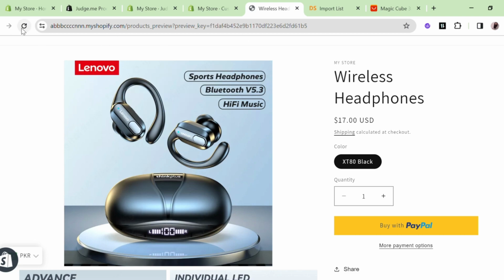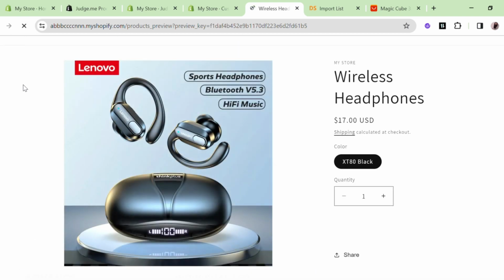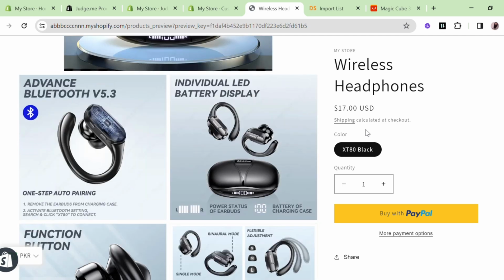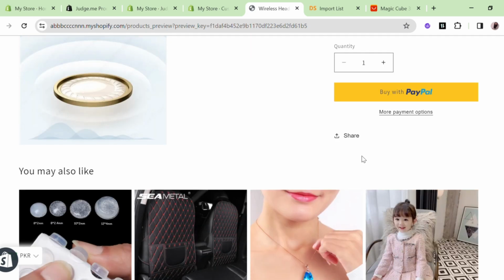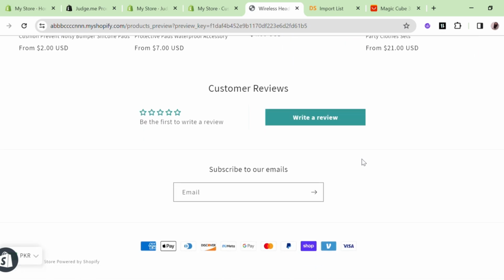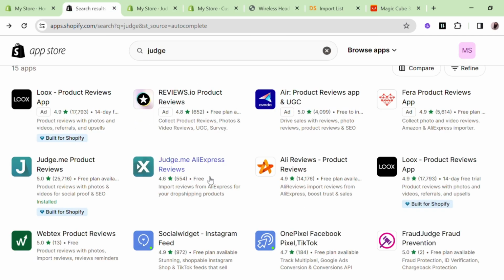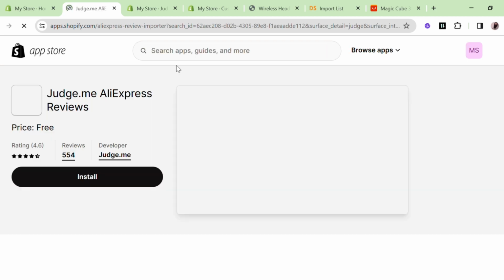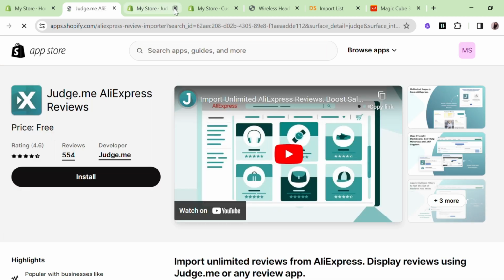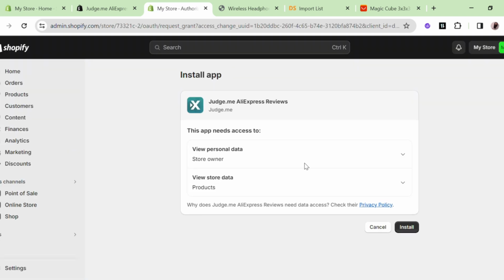Go to the product page and refresh this page. You'll notice that the customer review stars have been successfully added to the product page. Now go to the Shopify App Store and install the Judge.me Aliexpress Review app. With this app, you can import all reviews from Aliexpress to your product page with just a single click.